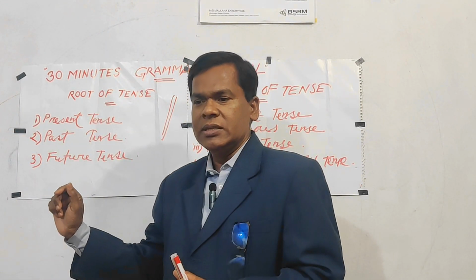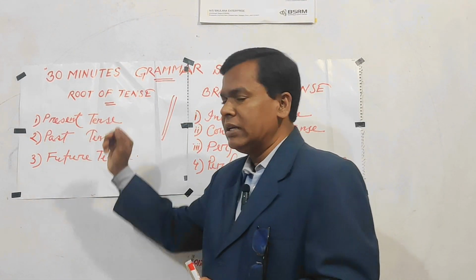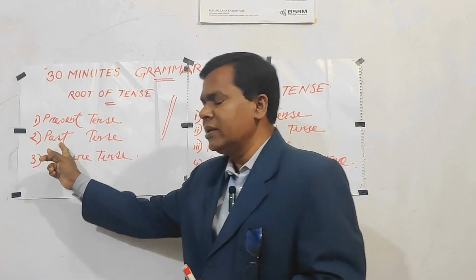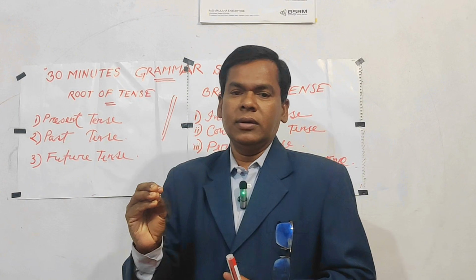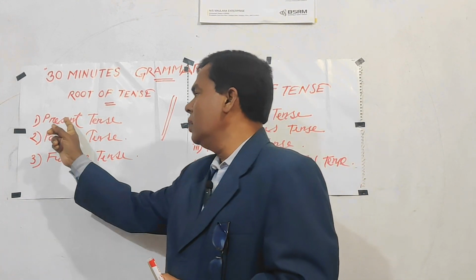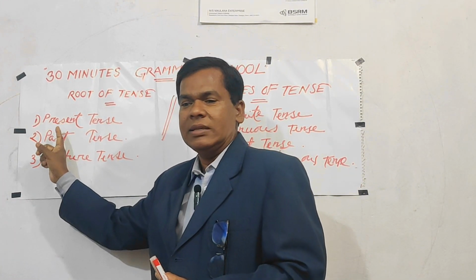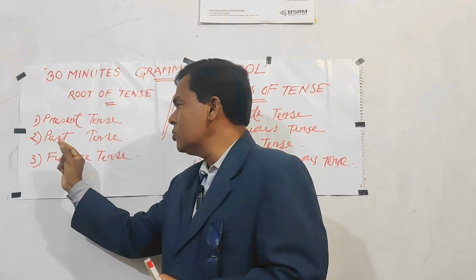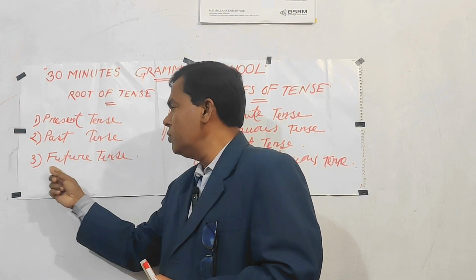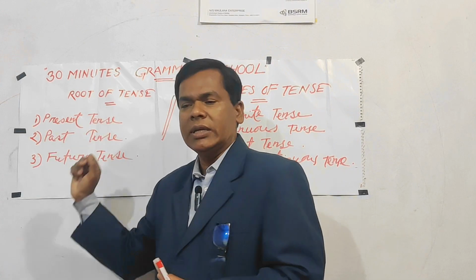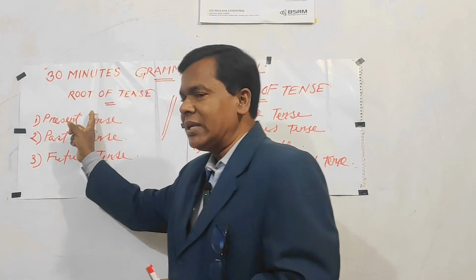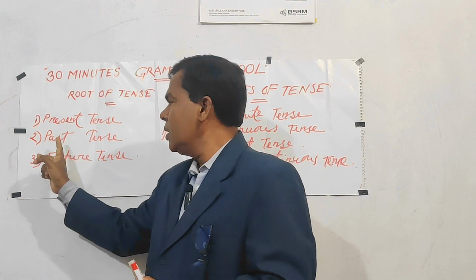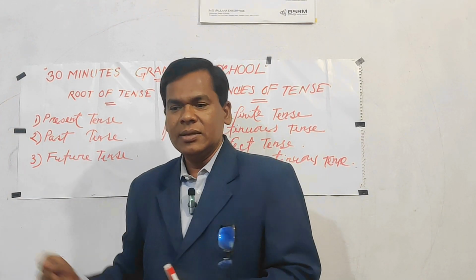ঠিক আছে লার্নার্স, নাও আই এম সেইং টু ইউ, first one is present tense, but I am leaving the first one, rather I am taking the second tense. Second, that means past tense. From past tense we will learn, and at the last point we will learn the first one, that means present tense. So my target is to now learn about past tense, then future, and last of all we will learn present tense, because this is the tricks. কৌশলের জন্য আমি প্রথমটা রেখে যাচ্ছি, আমি দ্বিতীয় থেকে শুরু করছি।